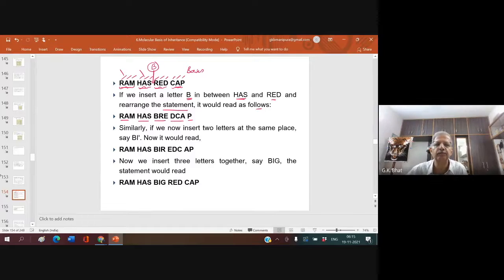two letters at the same place, say BI, now it would read Ram has BIREDCAP. Now we insert three letters together, say BIG. The statement would read Ram has big red cap. I hope you understand my point.